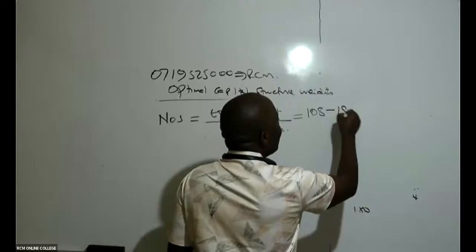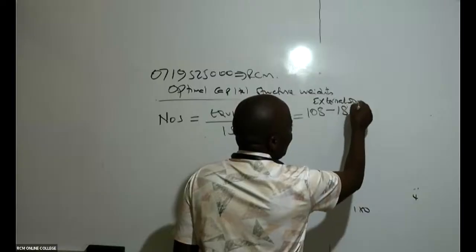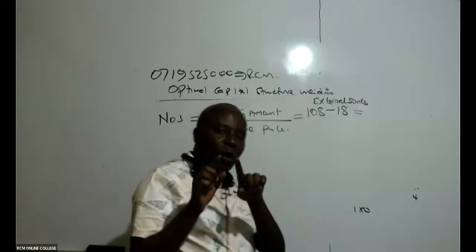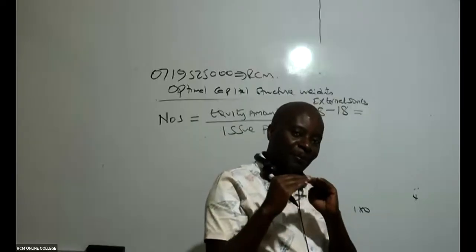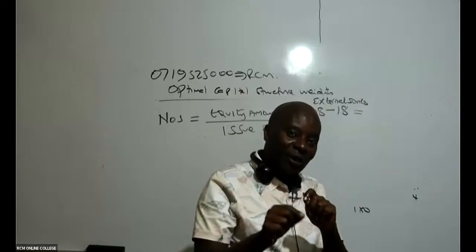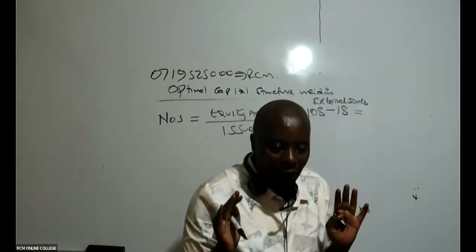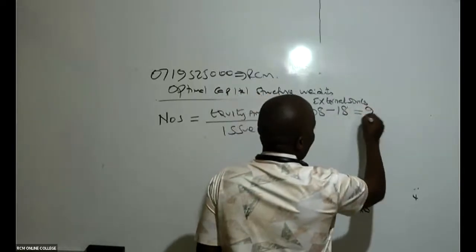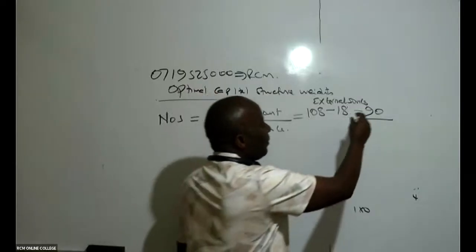So how much are we going to get from external sources? Out of the equity 108, remember equity has two components: the amount which will come from internal sources, 18, and what will come from outside as shares. So what is 108 minus 18? It's 90. So remember, this is 90 million.